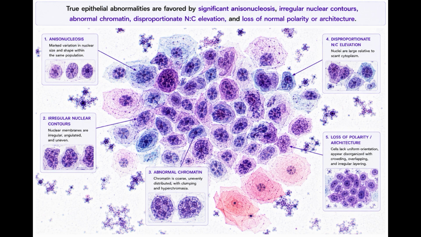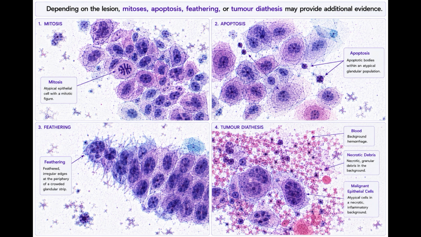True epithelial abnormalities are favored by significant anisonucleosis, irregular nuclear contours, abnormal chromatin, disproportionate N:C elevation, and loss of normal polarity or architecture. Depending on the lesion, mitosis, apoptosis, feathering, or tumor diathesis may provide additional evidence.